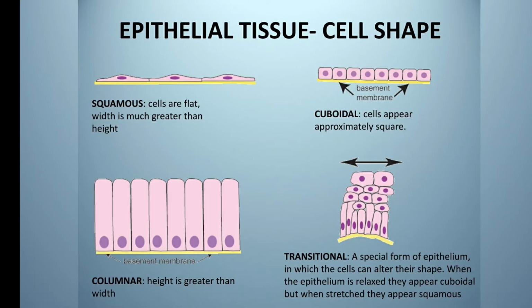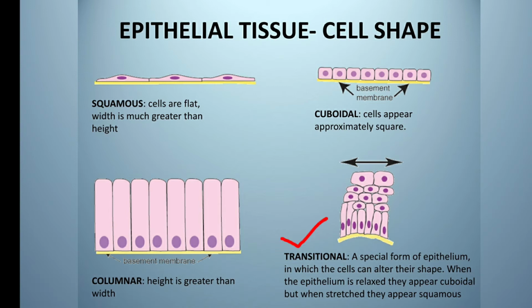Here these are in tissue form. This is squamous. As you see, the cells are flat and width is greater than the height, and this is cuboidal epithelial cell, which appears squarish or cube-like, and this is columnar epithelium, and the height is greater in comparison to the width.